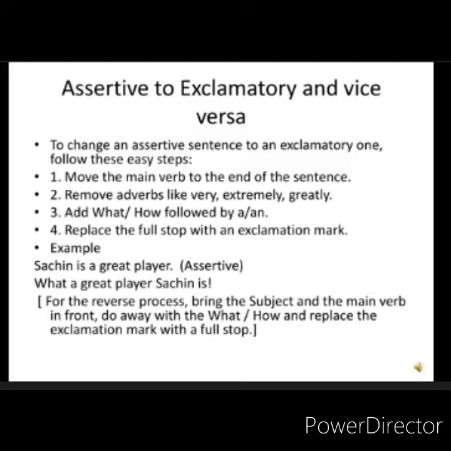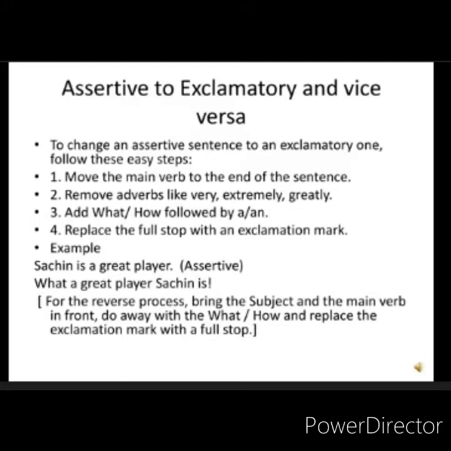Step 2, remove adverbs like very, extremely, greatly, etc. Step number 3, that is, add what or how followed by a or an. Okay. Step 4, replace the full stop with an exclamation mark.